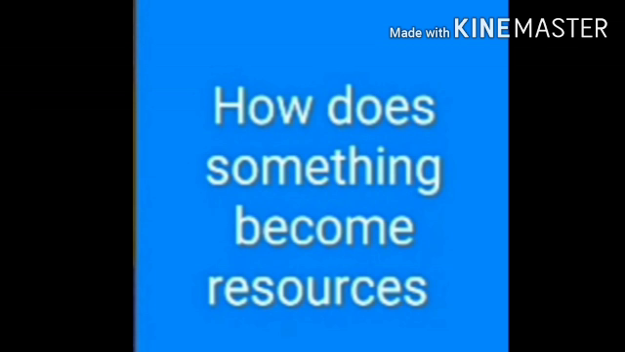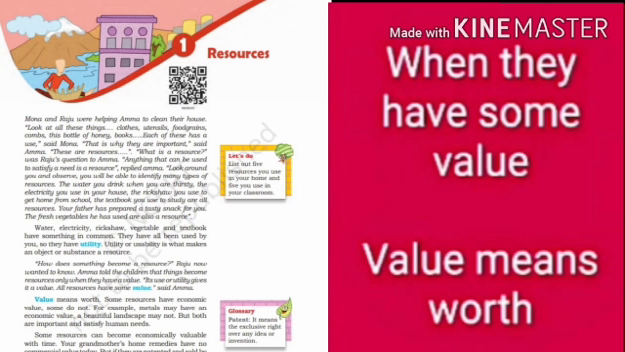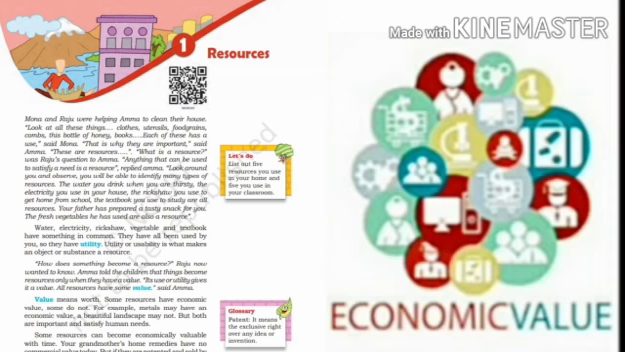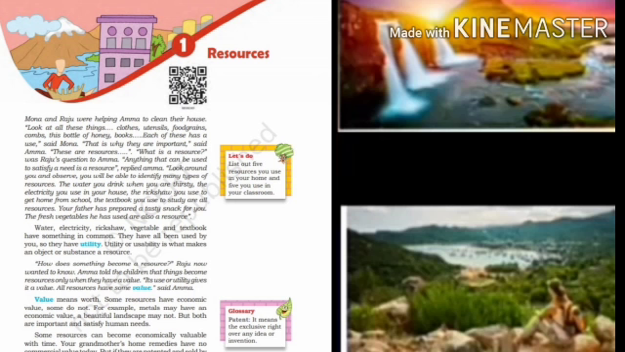How does something become a resource? Things become resources only when they have a value. Its use and utility gives it a value. All resources have some kind of values. Some resources have an economic value, but some may not. For example, metals may have economic value, but a beautiful landscape may not. Both are very important and satisfy human needs.